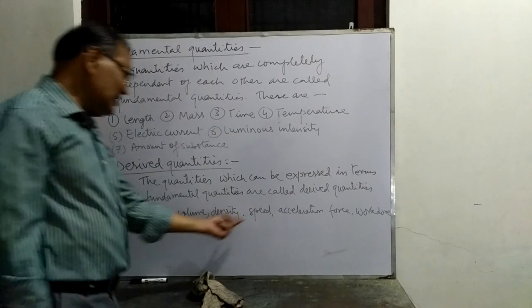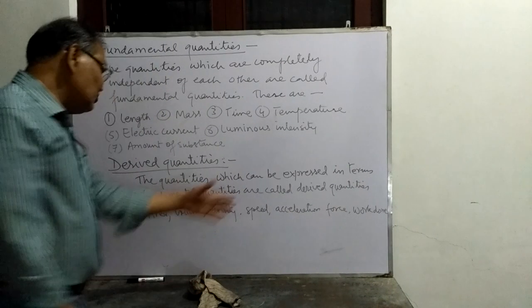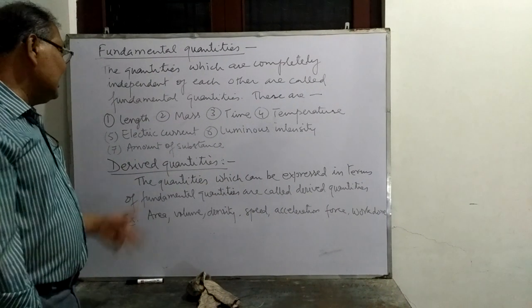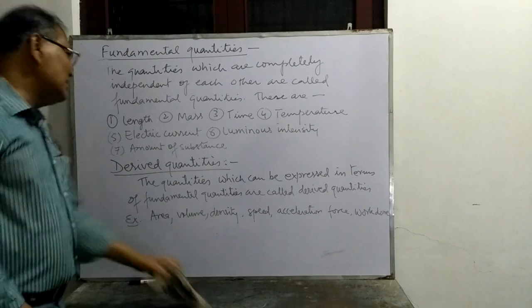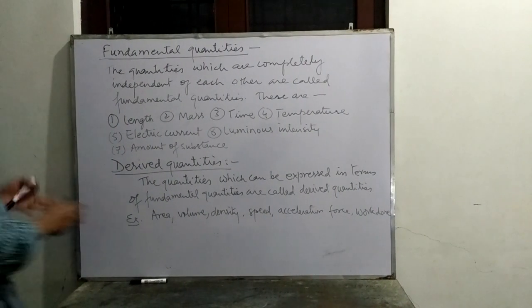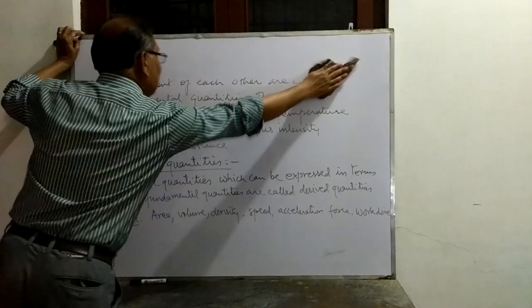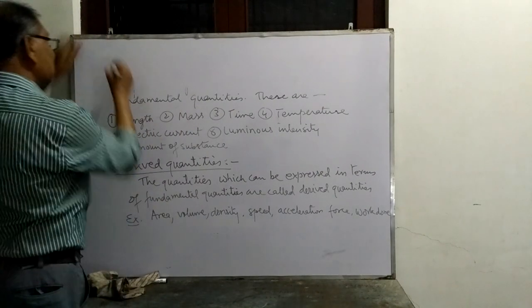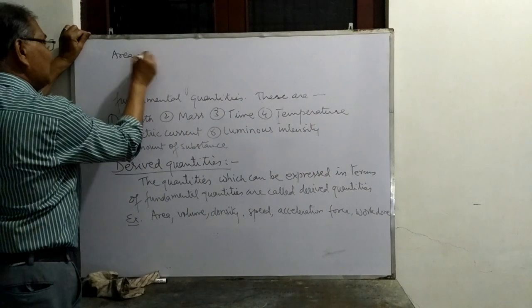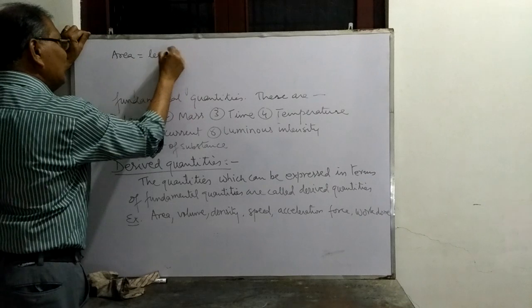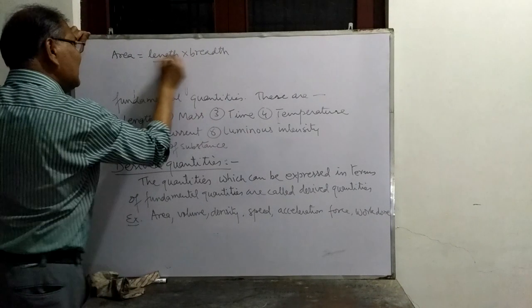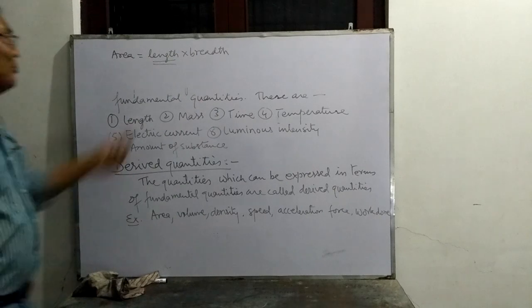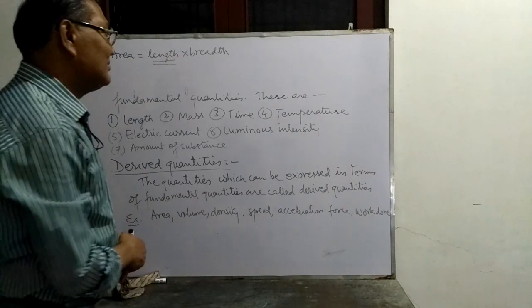Similarly, volume, density, speed, acceleration, all these quantities can be expressed in terms of fundamental quantities of length, mass, time, temperature, electric current, luminous intensity and amount of substance. For example, what is area? Area is length into breadth. Length is fundamental quantity. Breadth is also length.